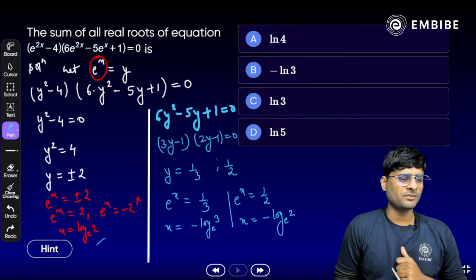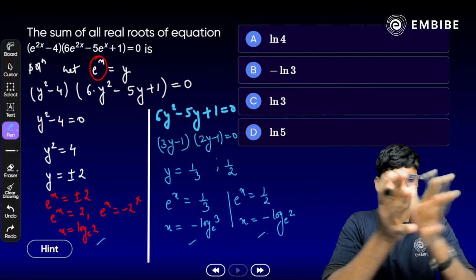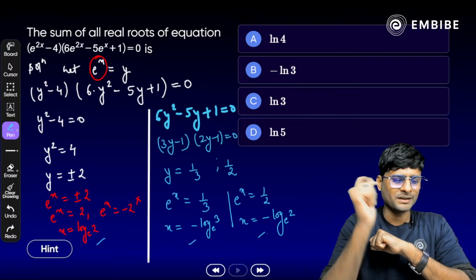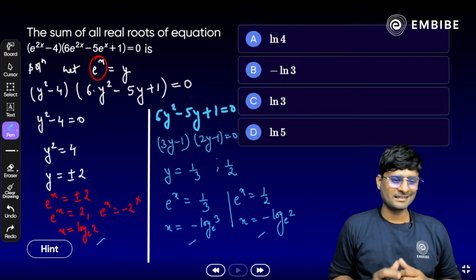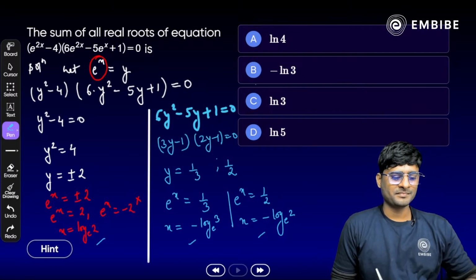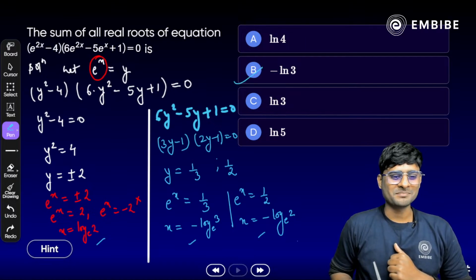Now we have a total of three real values, and we need to find the sum of it. So if we add all these values, what do we get? Option A, B, C, D, which one is the correct one? Any idea? Think about it. Take your time. All right, you can mark your option accordingly. Okay, so it should be option B here.